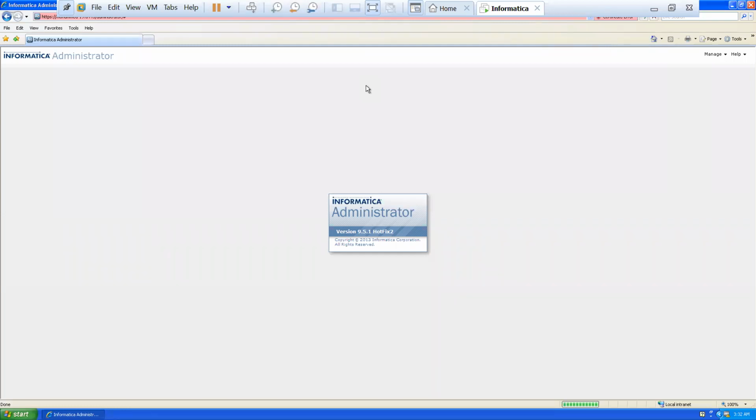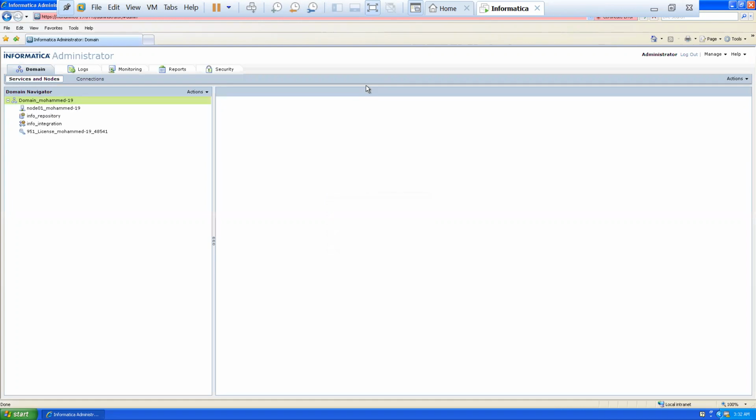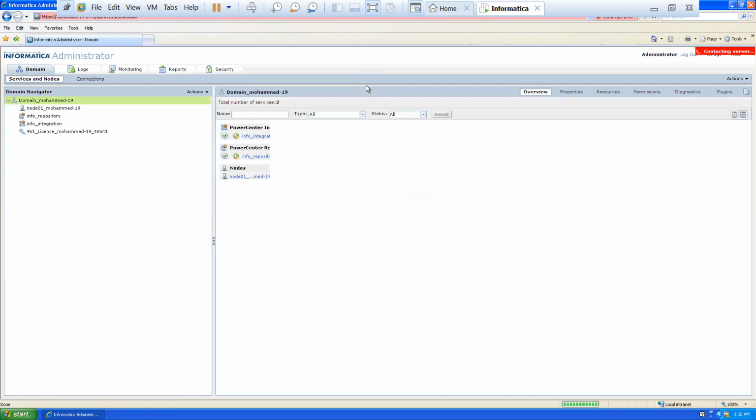Before converting this machine into VMware, we created one repository service and one integration service just for practice. Repository service is for storage and integration service is for execution. From a development point of view, repository service is needed. From an execution point of view, integration service is needed.